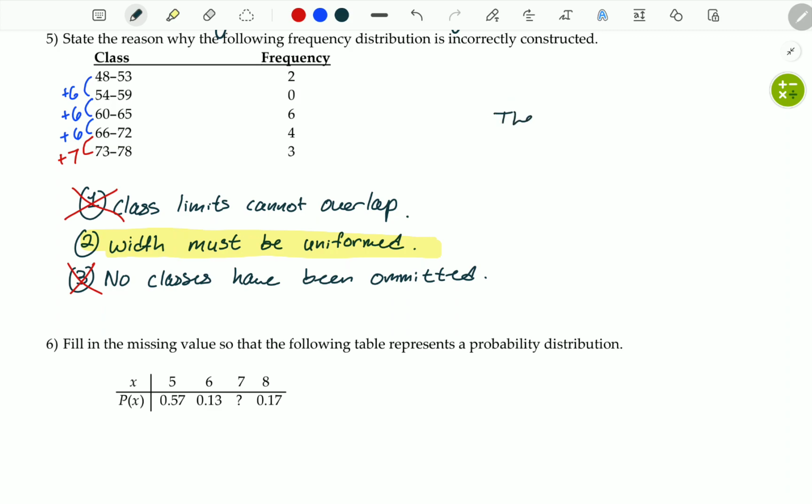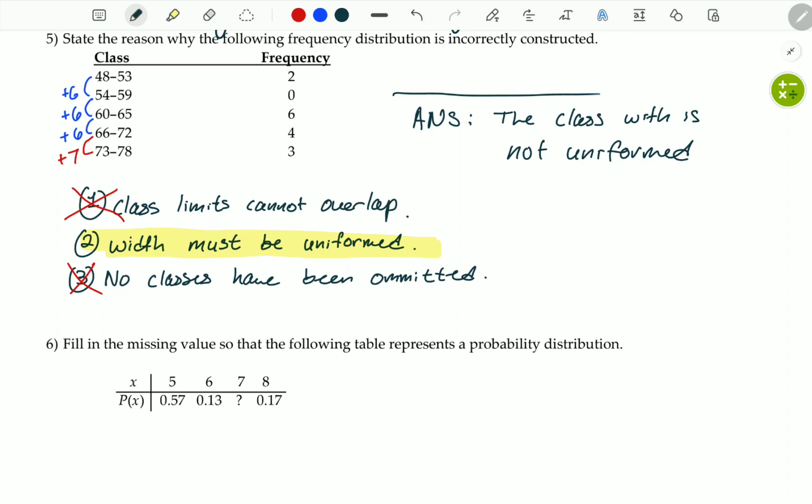The class width is not uniform. And that is the issue with this frequency distribution. And that is the answer to number 5.